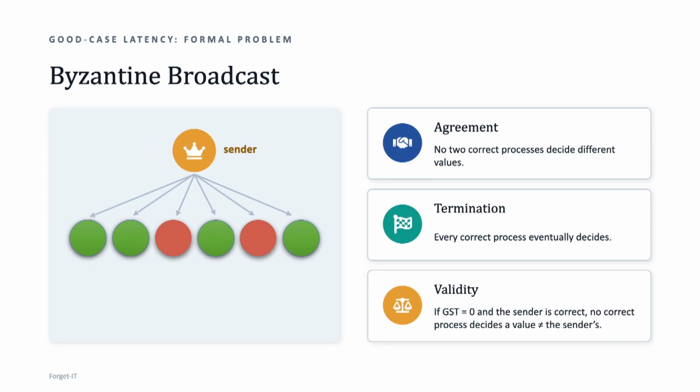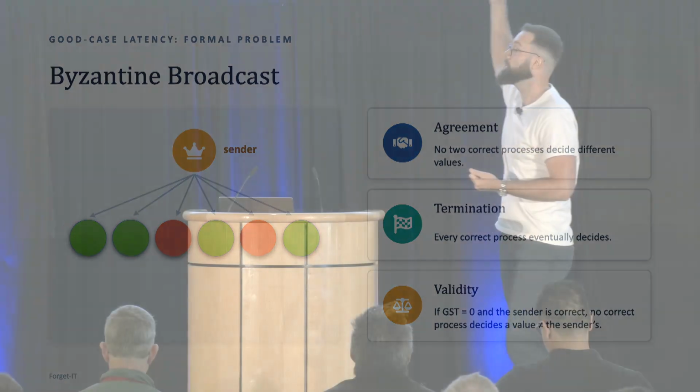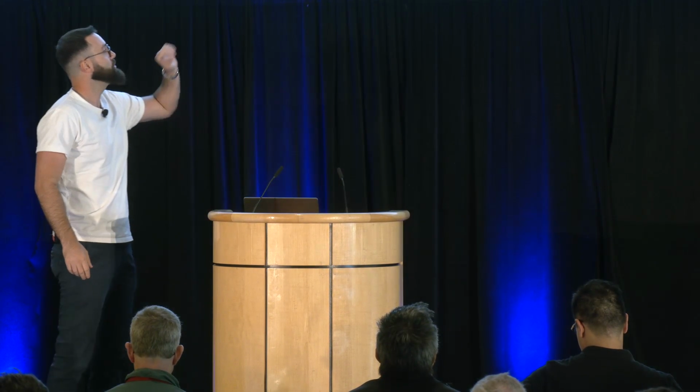So again, we have n processes. Some of them are correct, some of them are faulty. And here we have a designated sender whose goal is to disseminate its input value to everyone, right? In terms of properties, we again have agreement and termination. Like before, correct processes never disagree. All correct processes eventually decide something, deliver something. But here we will not ignore the validity property, which simply says, if GST is equal to 0, meaning the network is synchronous from its very beginning, and the sender is correct, we are not allowed to decide anything except for the sender's value. Okay?